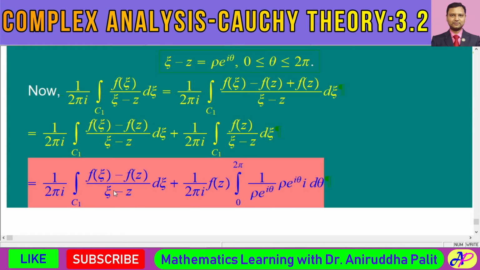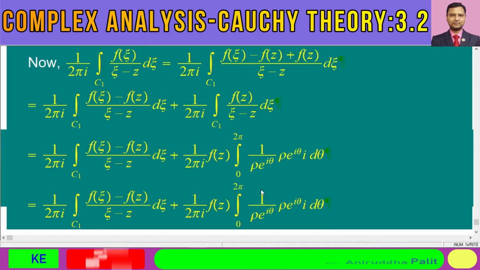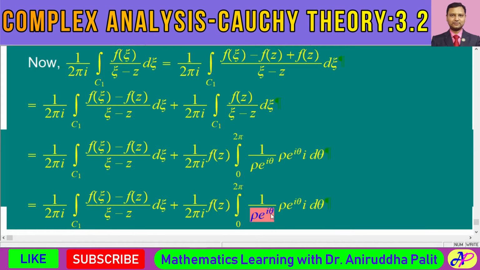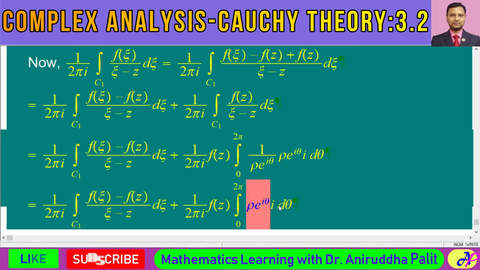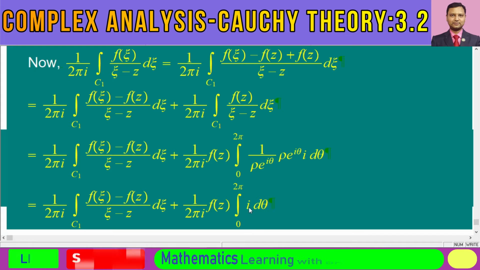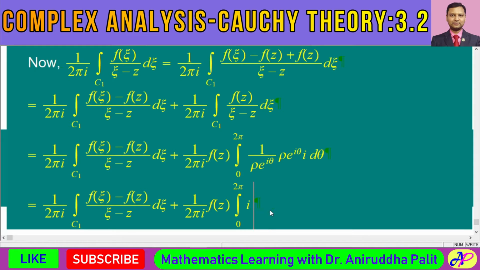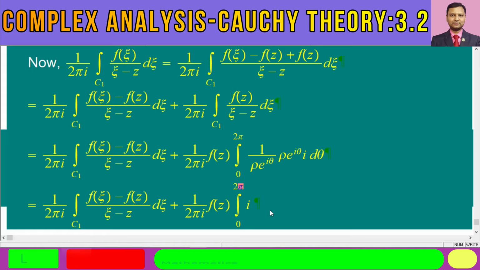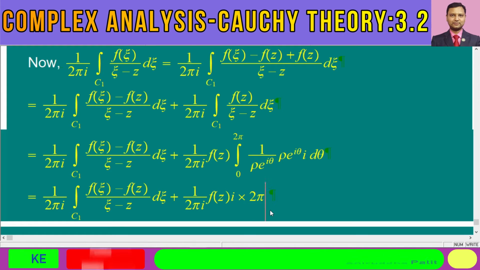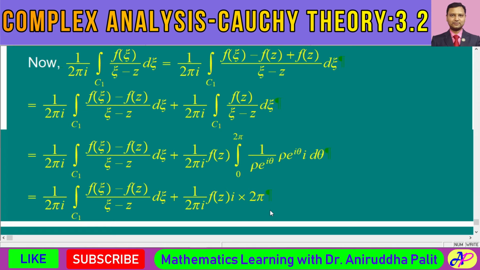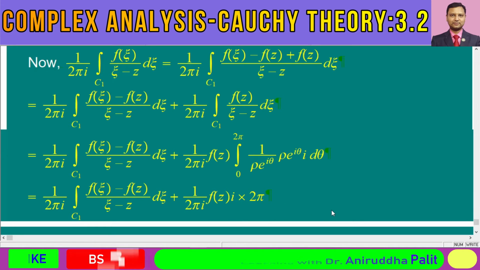So in the next line, we can cancel this expression along with this expression. So we shall have i into d theta integral from 0 to twice pi. So its value is equal to i into twice pi after integration. Twice pi i would be there. i into twice pi. That would be the value of the integral.